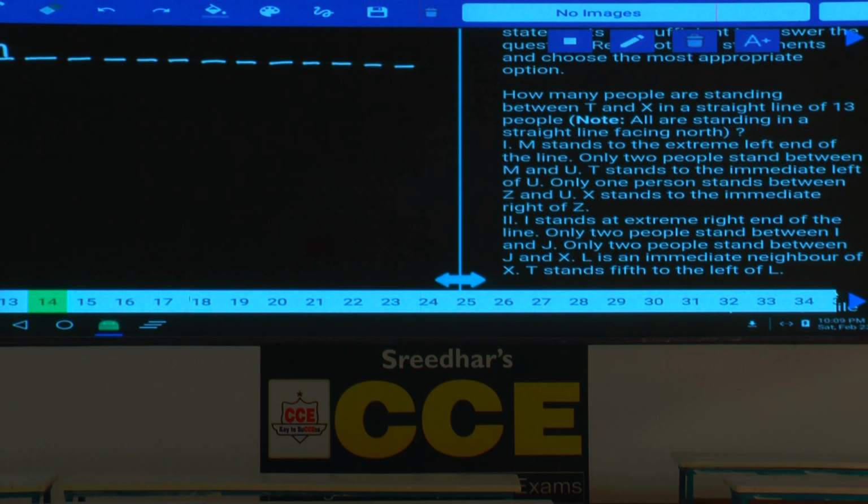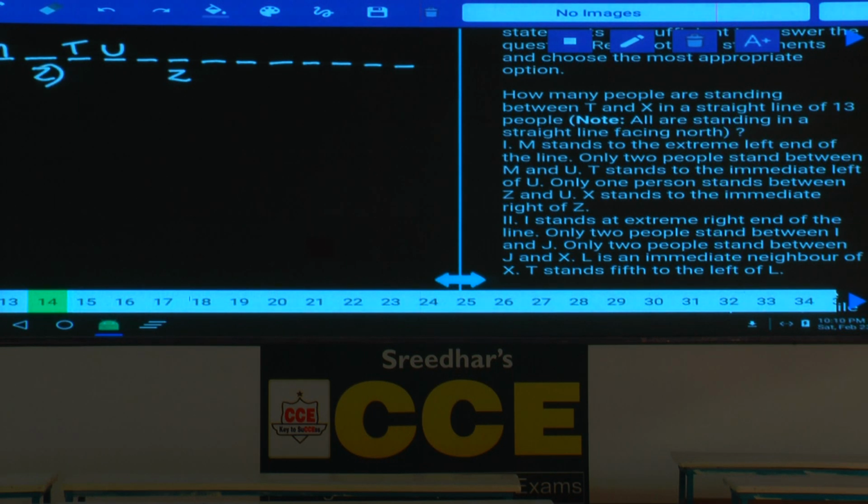Then only 2 people between M and U. U must be fourth from the left hand side, and T stands on the immediate left of U. T must be to the immediate left hand side, that is at the third place from the left. Only one person stands between Z and U. One person between Z and U, Z can be either here or Z can be here, either at the second place or the sixth place. One person between Z and U. X stands to the immediate right of Z.